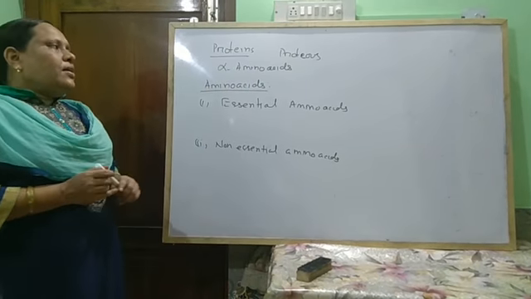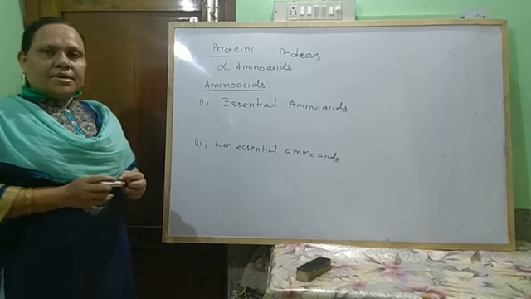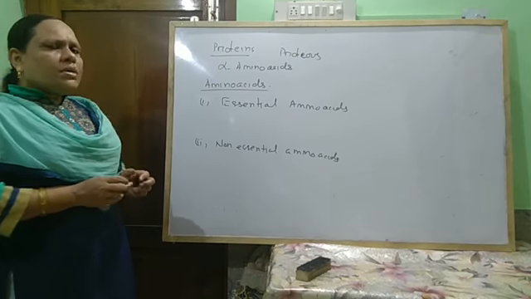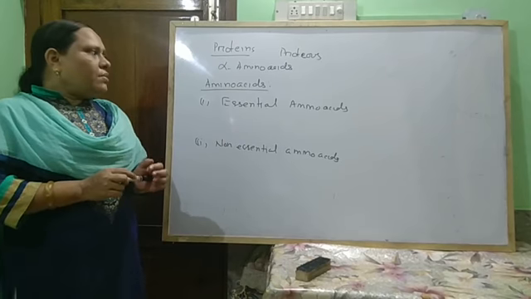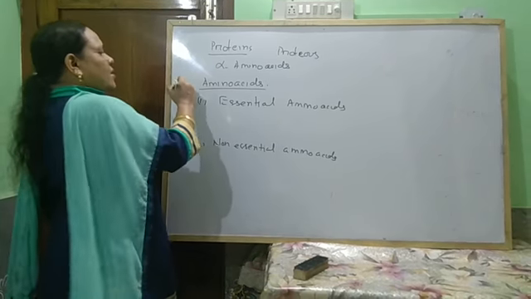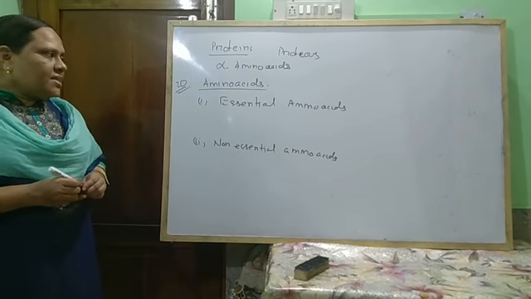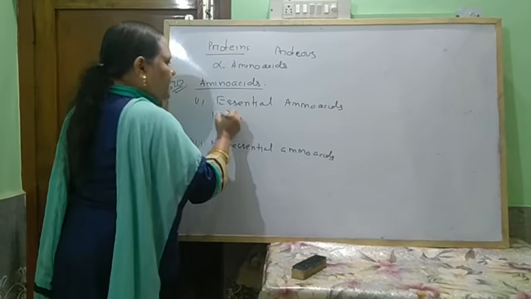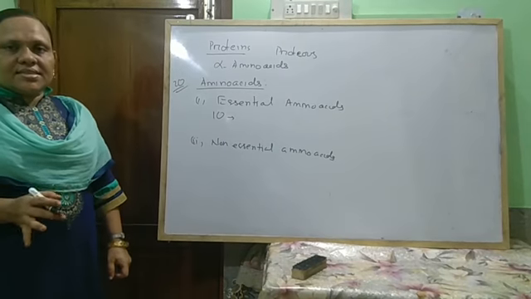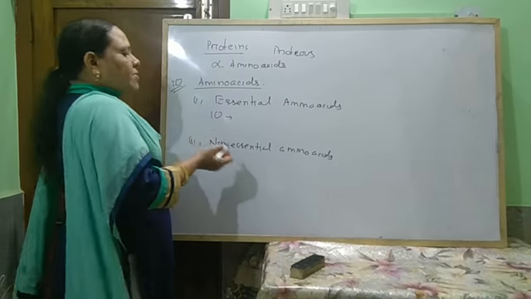So far 26 amino acids have been isolated from different proteins. Almost 20 amino acids are present in all proteins. Among the 20 amino acids, 10 amino acids our body cannot synthesize. They have to be provided from outside, from our diet.